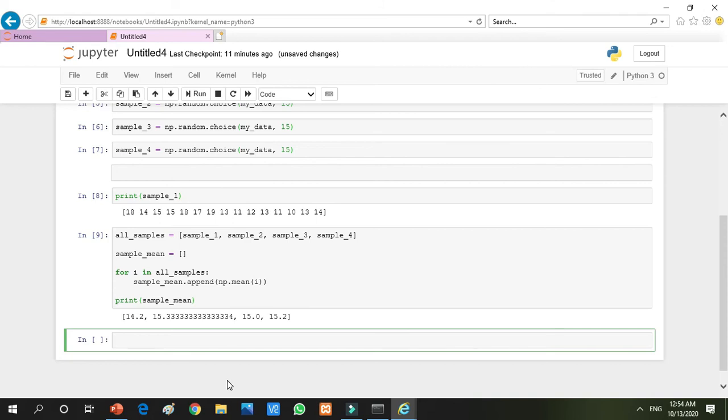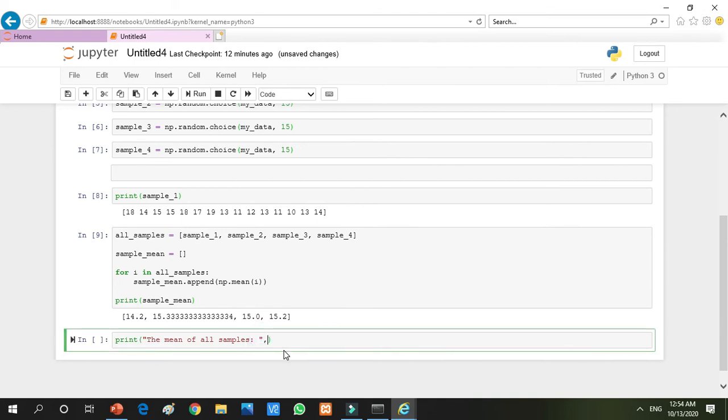Now I am going to do a very interesting, very important thing. I am writing here the mean of all samples. I am calculating the collective mean of all these four. All these four are in the variable sample mean. So listen carefully, see it carefully.